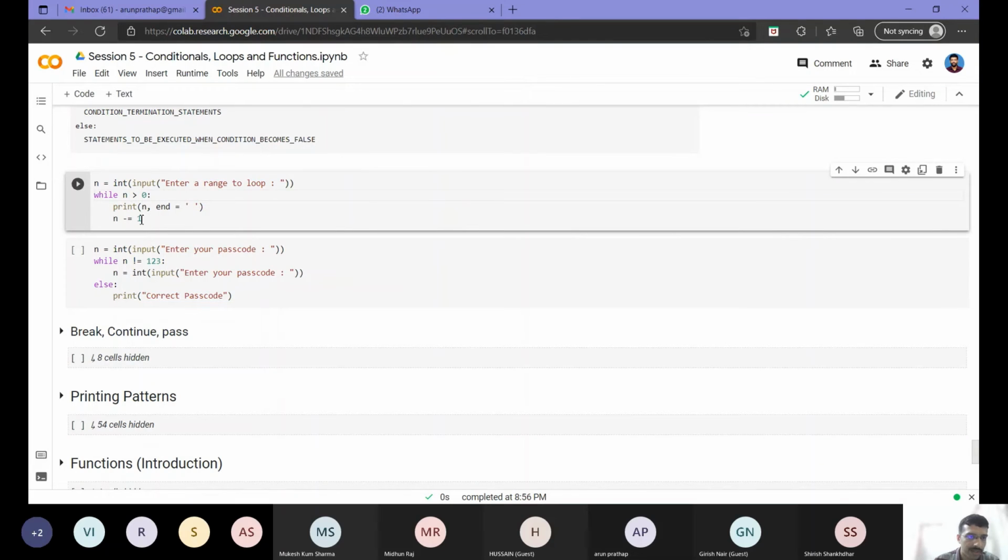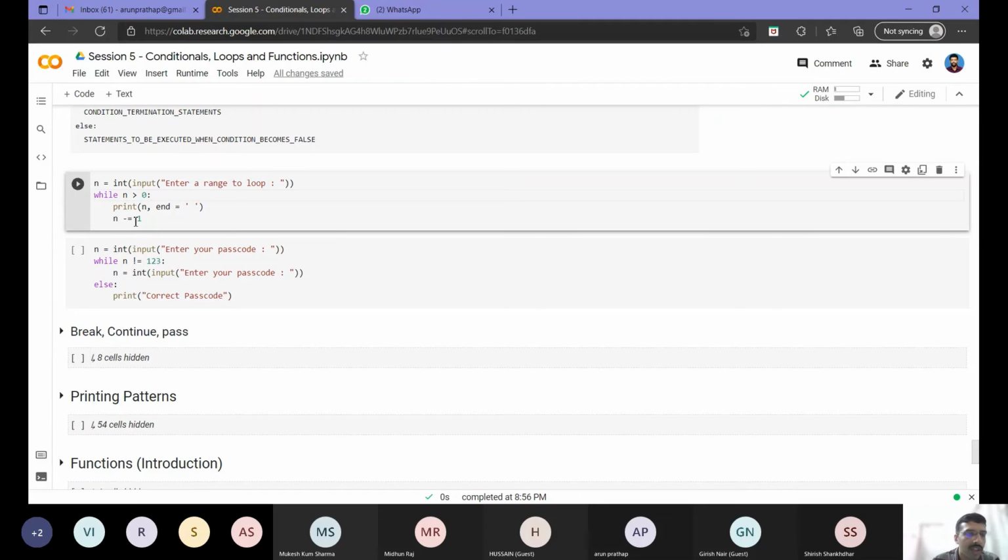Right. So why am I decrementing it by 1? Because I have entered a value and I have printed it in descending order till 1. If I had incremented here, and suppose I give 10, then it will go on incrementing 10, 11, 12, 13. It will go on printing and it will go into an infinite loop. So that is what I told earlier.